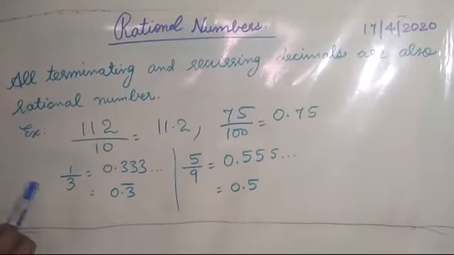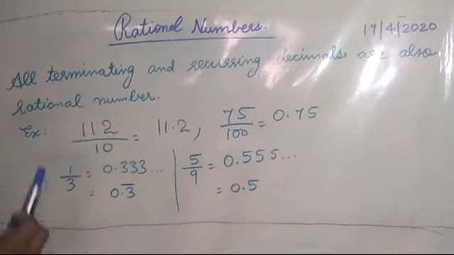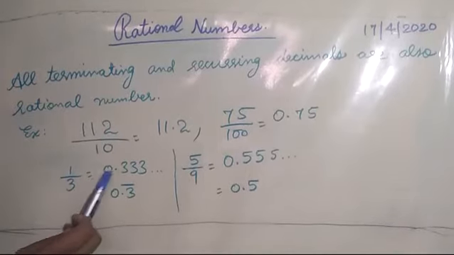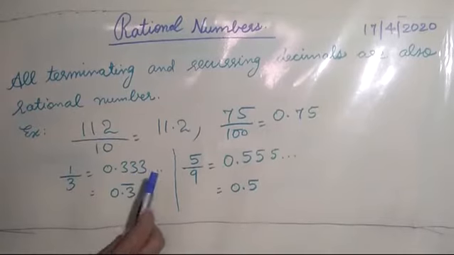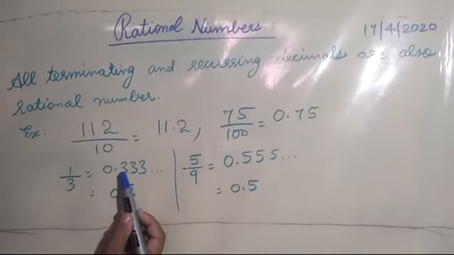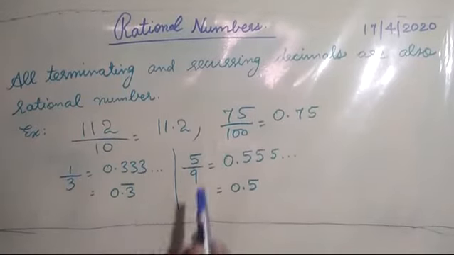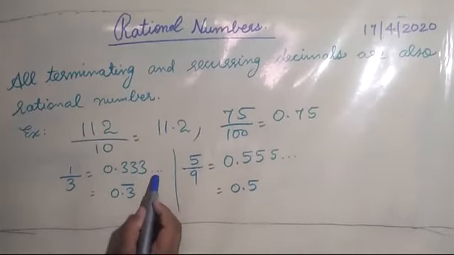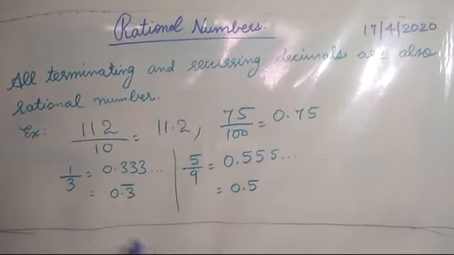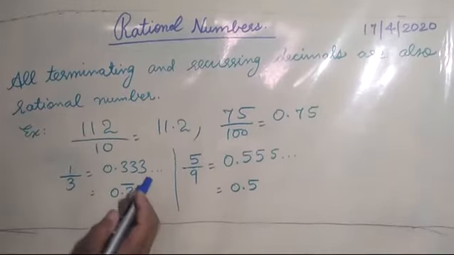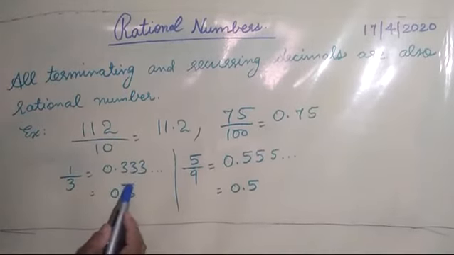Now second is, here we are having recurring numbers like 1 upon 3, which will be equal to 0.3333 up to infinity. But we can see the pattern that after the decimal the same number will be repeating n number of times. So this type of numbers are said to be recurring decimal numbers. So to replace the other 3s, which numbers are being repeated, we can just erase those numbers and write one bar on that.